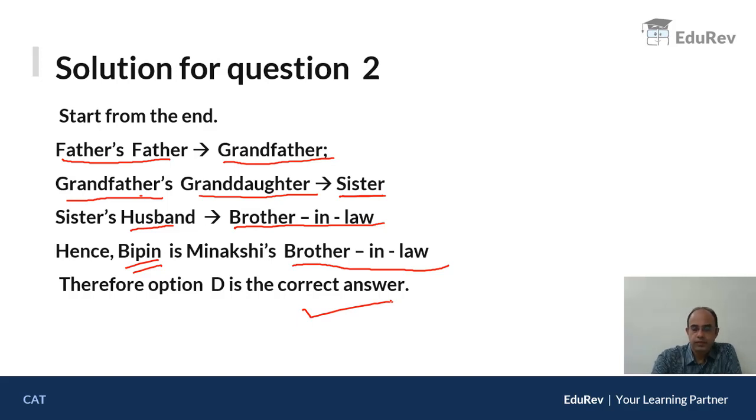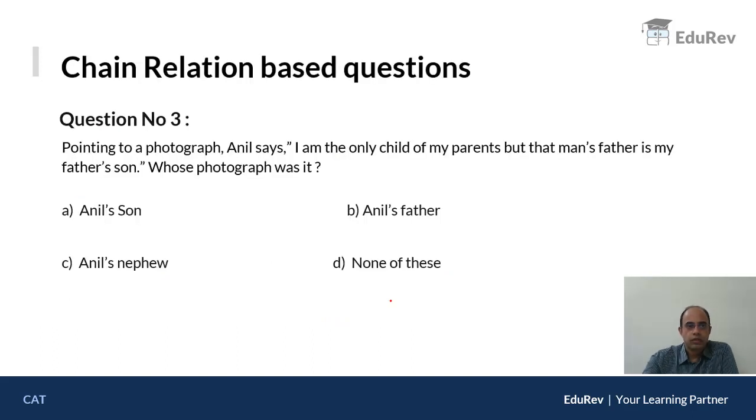This is the way of solving chain relation based questions. Now, third question. Pointing to a photograph, Anil says, I am the only child of my parents, but that man's father is my father's son. Whose photograph was it? Guys, pause the video. You have already solved two questions, so try to solve this one. It's an easy one. You recall the concept: the concept is moving from the last line. Try to solve it and then look at the solution.